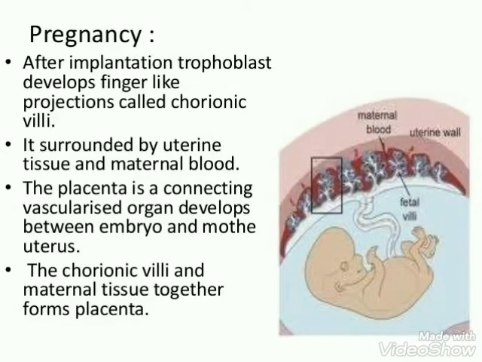Pregnancy. The cells of the trophoblast differentiate into an inner layer and an outer layer. The outer layer is called the chorion and forms the chorionic villi, which are finger-like projections that grow into the endometrium. An intimate connection is established between the chorionic villi and the uterine tissue and forms a structural and functional unit between the developing embryo and the maternal body, that is called the placenta.